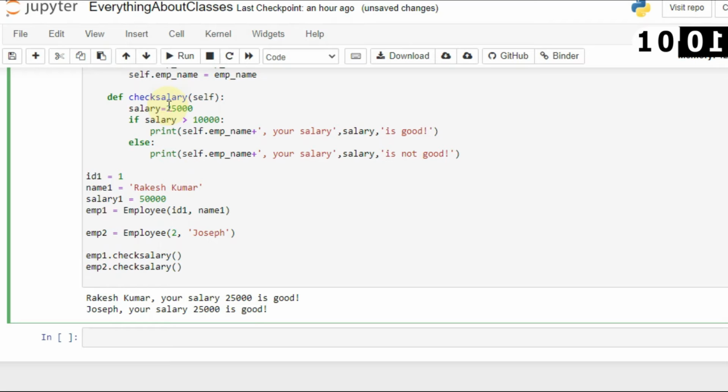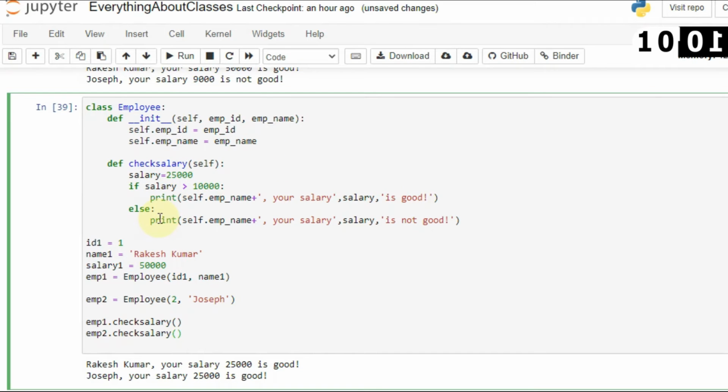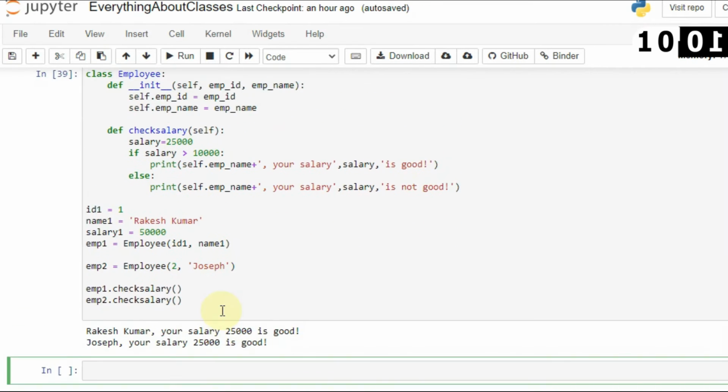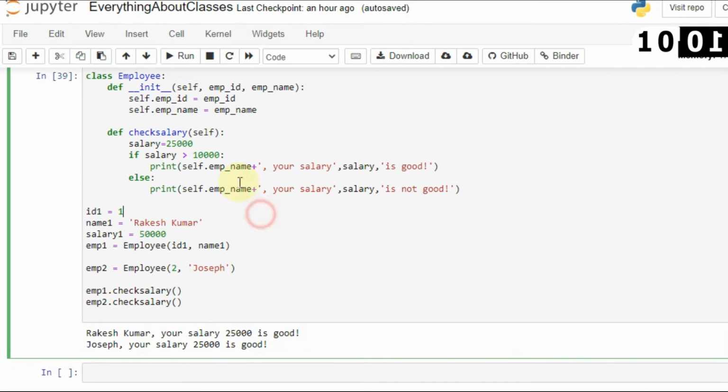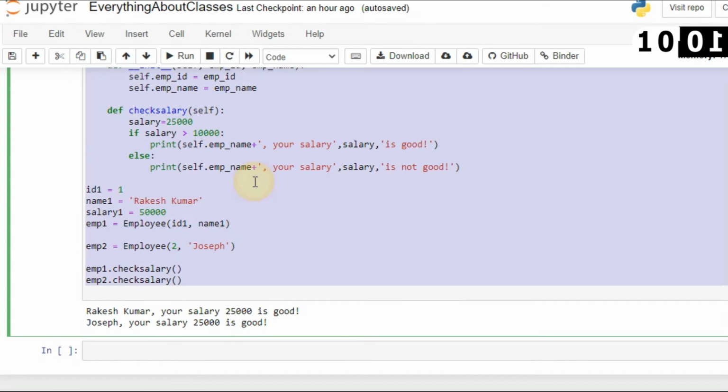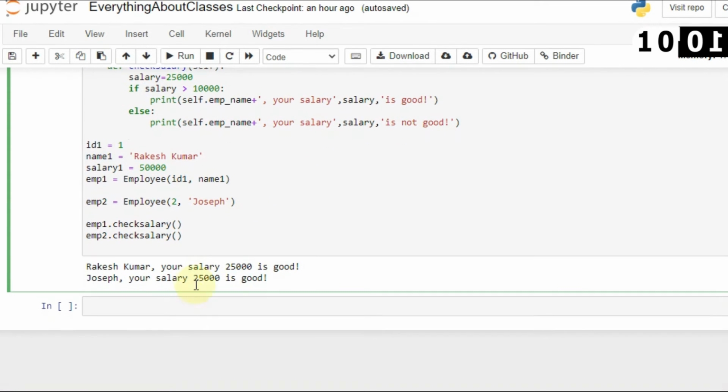Okay, attributes. It is inside a method, so it is an attribute, but I am using these variables inside a main function, and you can even call that. So it is not always necessary to associate that with salary. Now let's say you want to create a variable inside this constructor method and use that inside this salary method. Can you do that or not? Let's check that as well.